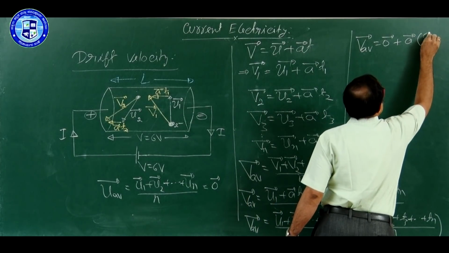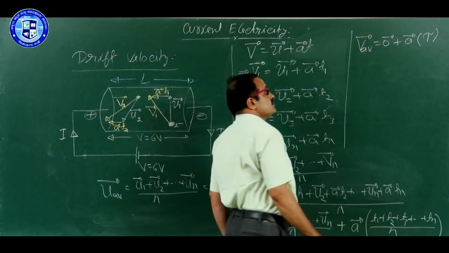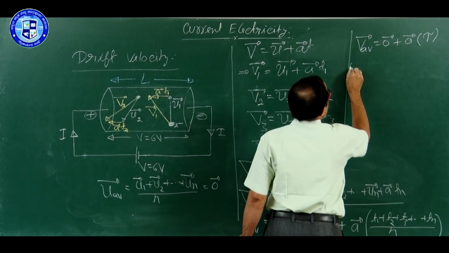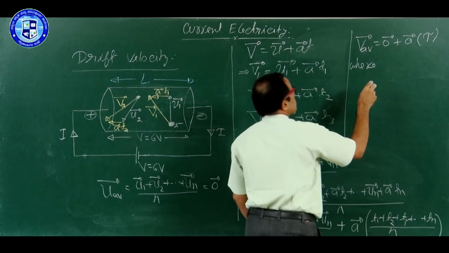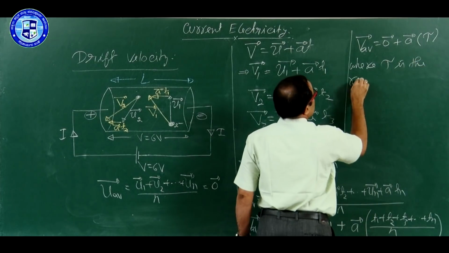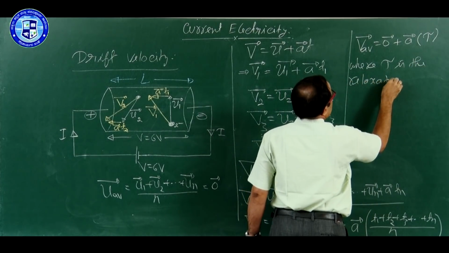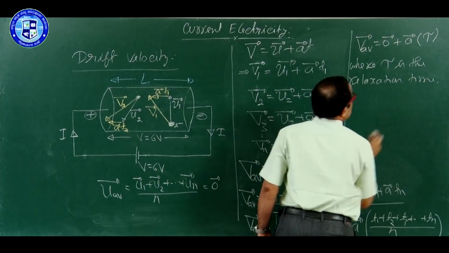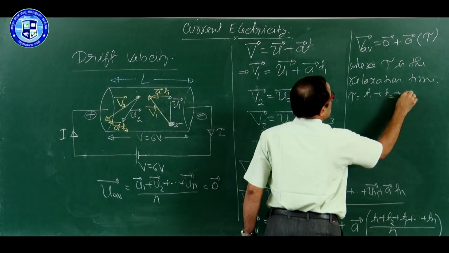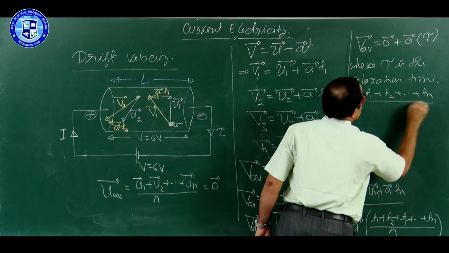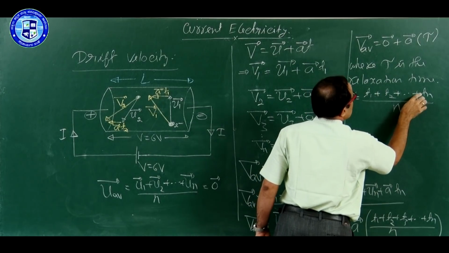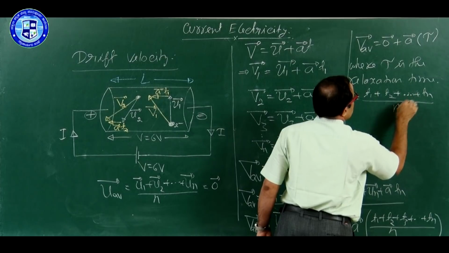It is taken as relaxation time, written as tau, where tau is the relaxation time, and tau is equal to T1 plus T2 plus up to Tn by n.